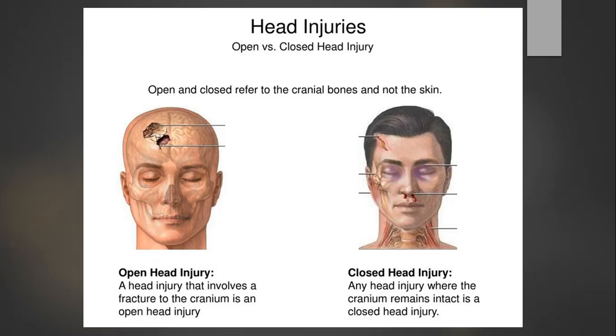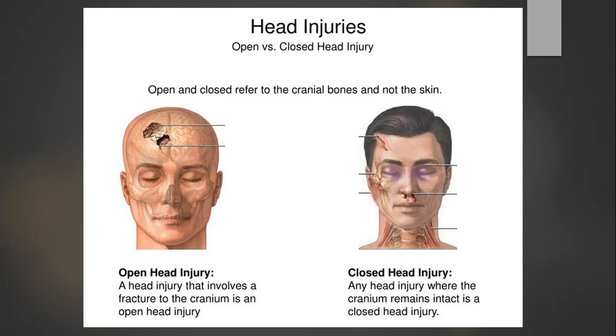So how do we divide the open or the closed type of head injuries? Generally, we take skin as the factor to divide open or closed type of injuries. For example, if there is any limb injury and the skin is intact, we call it a closed type of injury. And if it is broken or torn, we call it the open type of injury. But in head injuries there are different definitions.